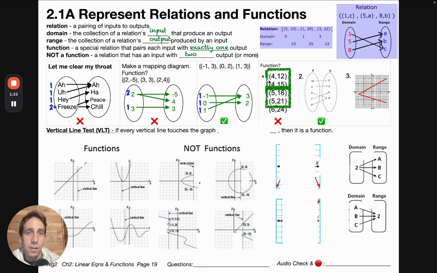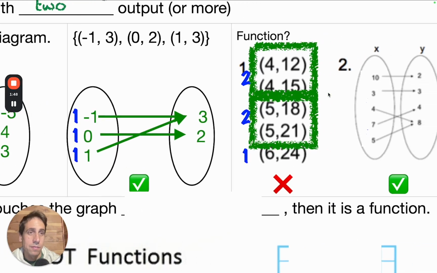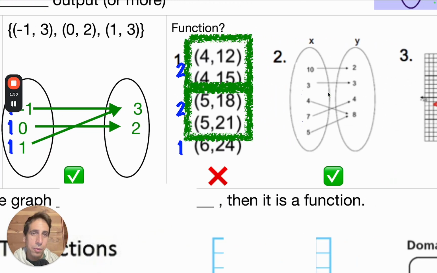What about over here? You can see the input 4 has 2 outputs. The input 5 has 2 outputs, and the input 6 has 1 output, therefore not a function. Zooming in a little bit, let's count the outputs here. This input, 1 output, 1 output, 1 output, 1 output, 1 output. That's a function.